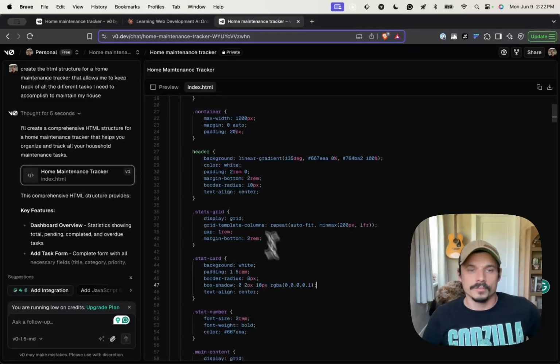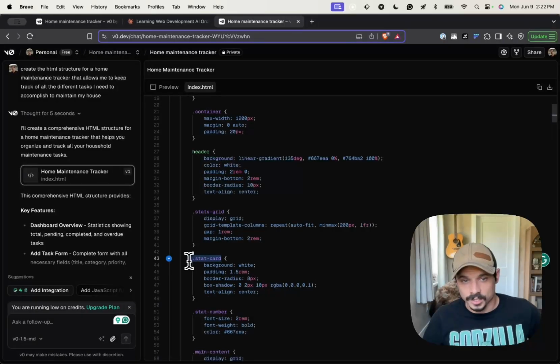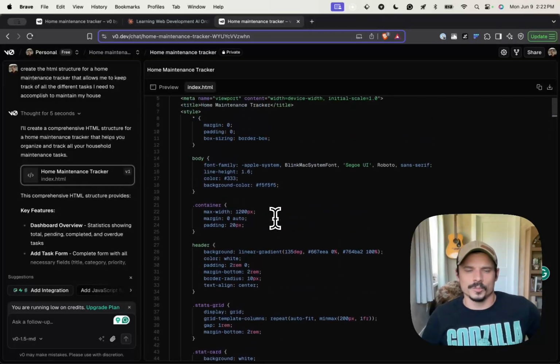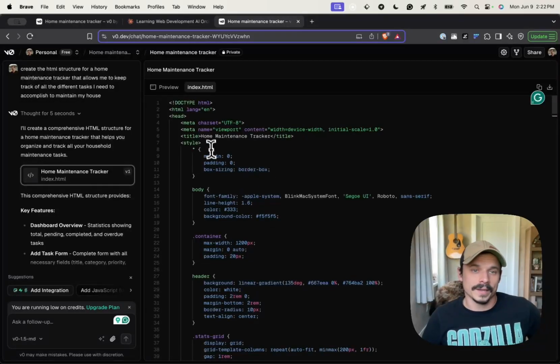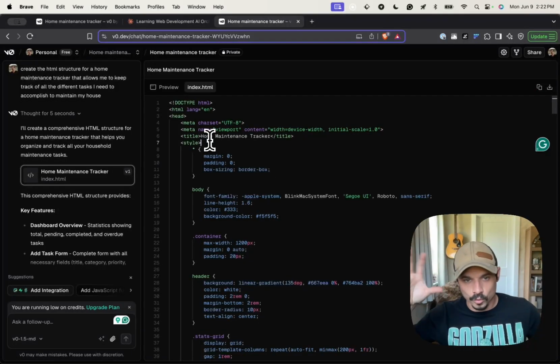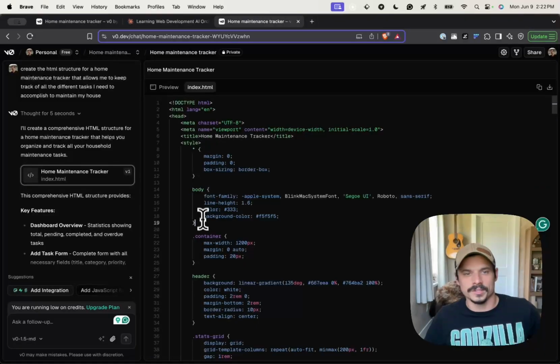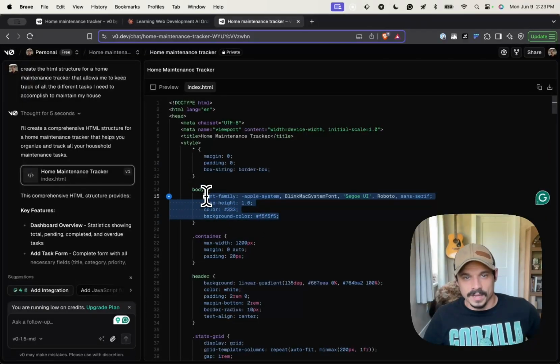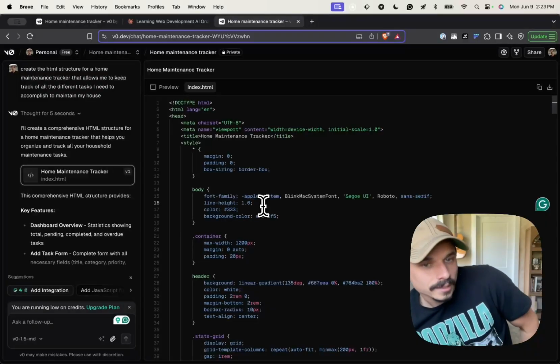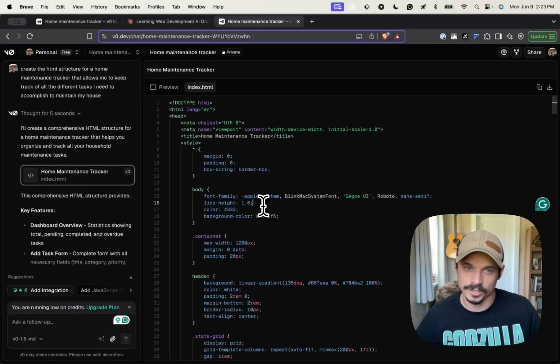The point is to be familiar enough with what a CSS class is and what box shadow is actually doing, and the fundamentals of building a well-designed UI. Again, not to become an expert designer, but to be familiar with the basics of the rules of good UI, and how CSS actually works and what the different classes and CSS targets that you can apply, and the different properties and values, just to become familiar with them at a high level so that you can better direct AI to do what you need it to do.